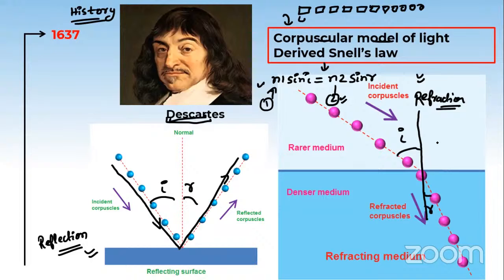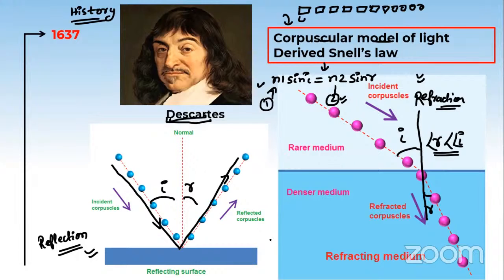The angle of incidence is greater than the angle of refraction, because when light travels from a rarer medium to a denser medium, it bends towards the normal.